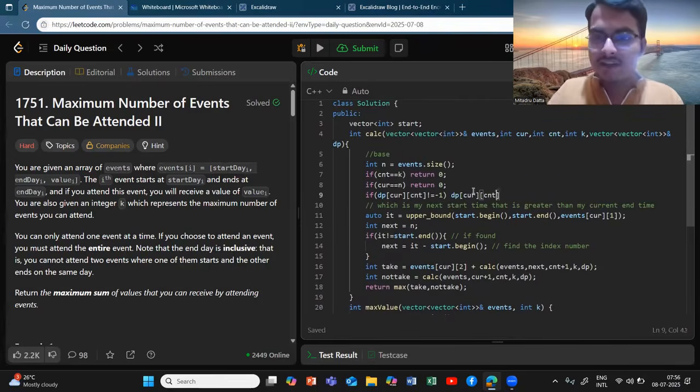It is something like cache memory, so you just return it.